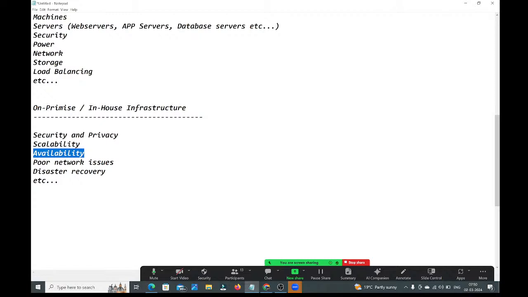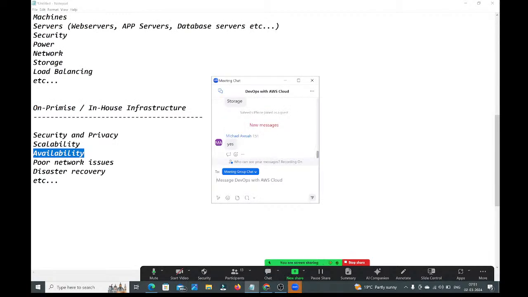So all these things you need to take care of if you set up the infrastructure on your premises. Guys, are you following? What challenges will we face if we go with this on-premise infrastructure setup? Security, privacy, scalability, availability, network issues, disaster recovery: all these things you need to take care of if you go with this setup, guys.